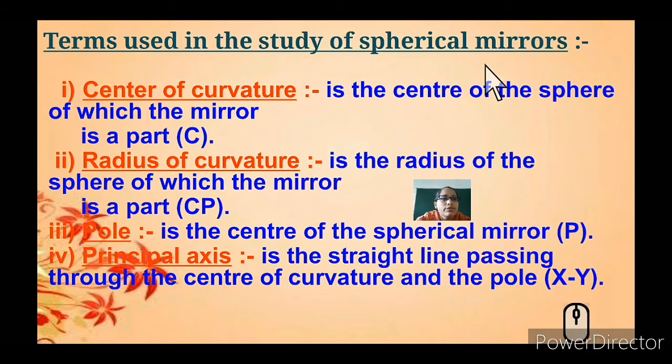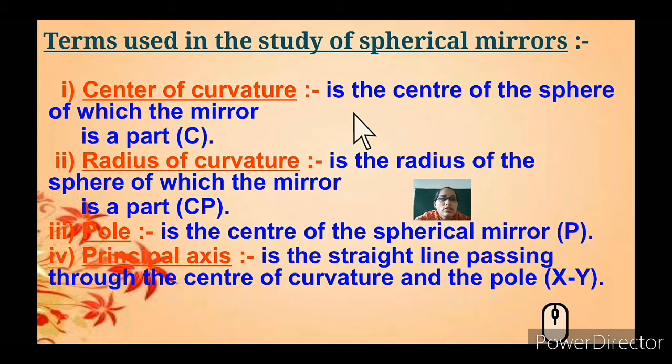It is the center of the sphere of which the mirror is a part, denoted C. What is the radius of curvature? It is the distance from the center point to one end of the sphere in which the mirror is a part.